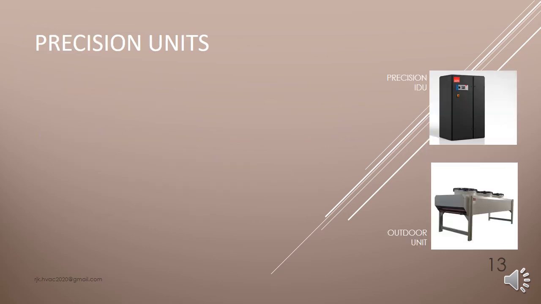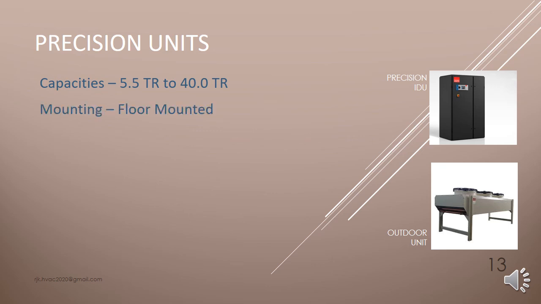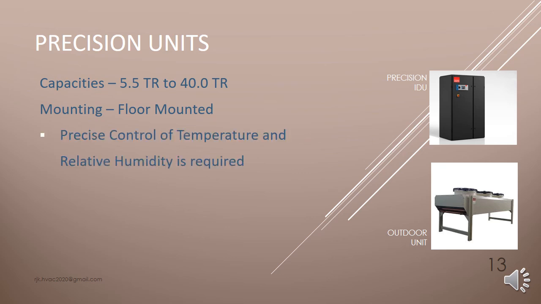Precision units. The capacity ranges from 5.5 TR to 40 TR. These are basically floor mounted. These units are used where precise control of temperature and relative humidity is required. Basically suitable for data centers.